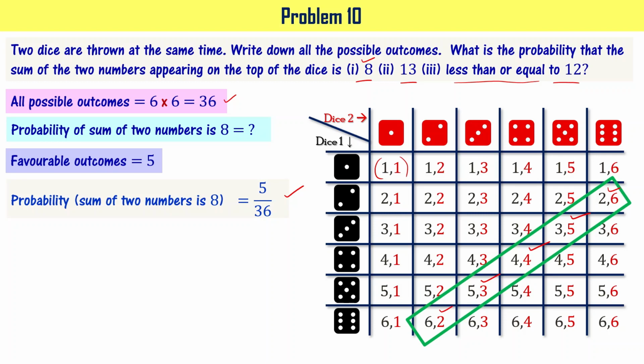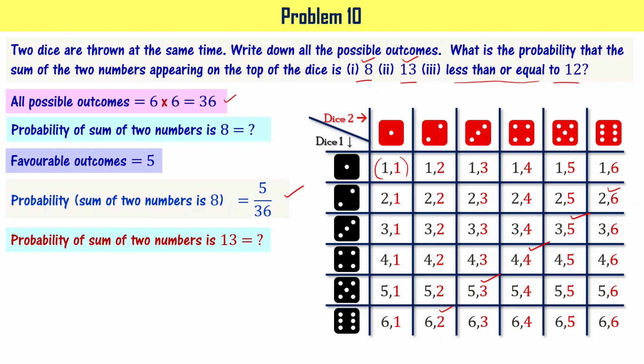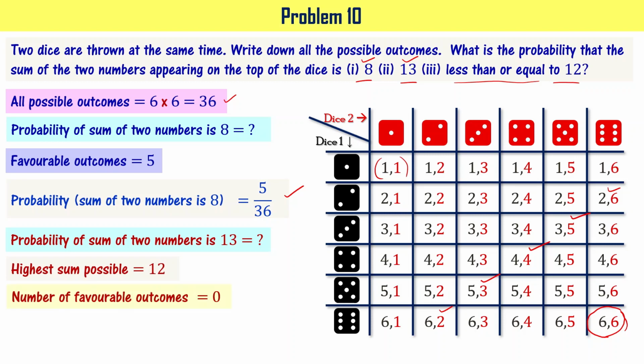Let's go to the second part. What is the probability that the sum is going to be 13? We have to find this. But when you look at the table, you can say that highest sum possible is 12. That is for 6 plus 6, right? It means you cannot get sum equal to 13. Hence, the number of favorable outcomes for this particular event is going to be 0.